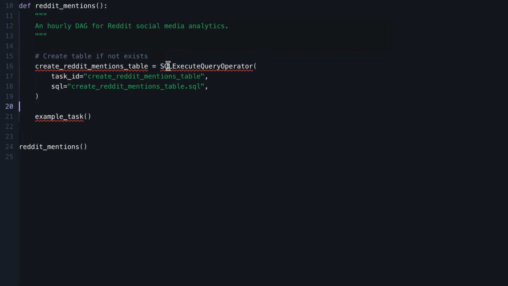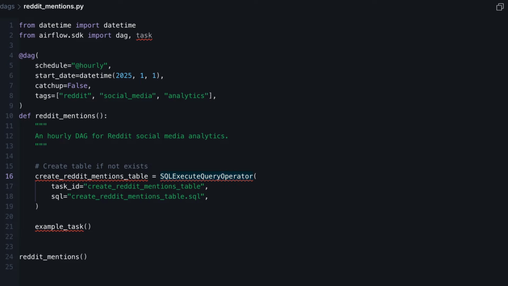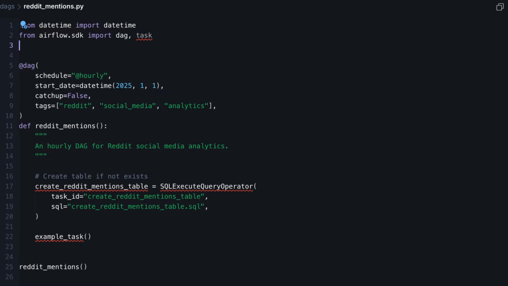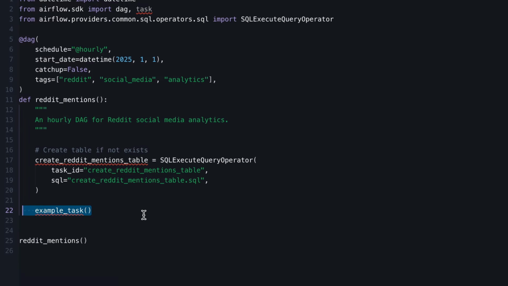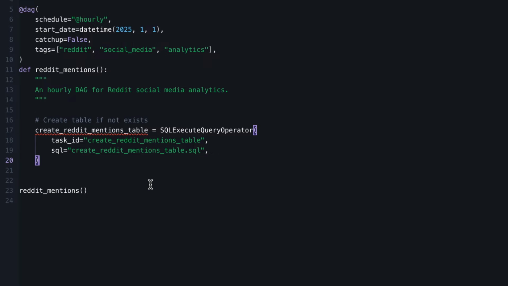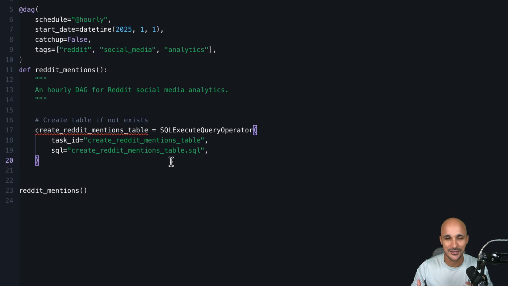So you can see here we are using the SQL execute query operator, so we have to import it at the top of the DAG file, right here. And then we need to remove this because example task does not exist anymore. By the way, I won't live code, otherwise the video will be way too long. So if you want to copy and paste the code, you can do that. You will find everything you need in the link in the description below.